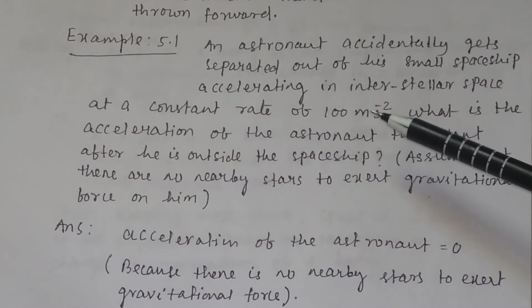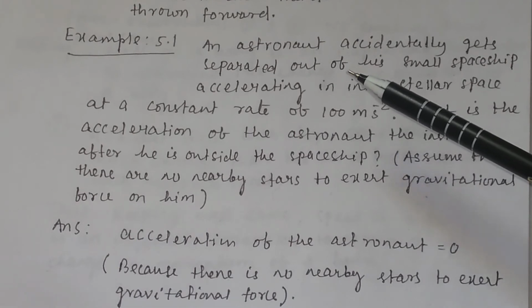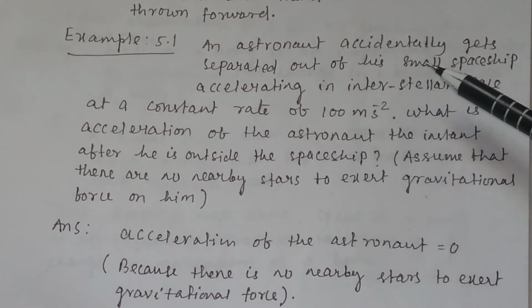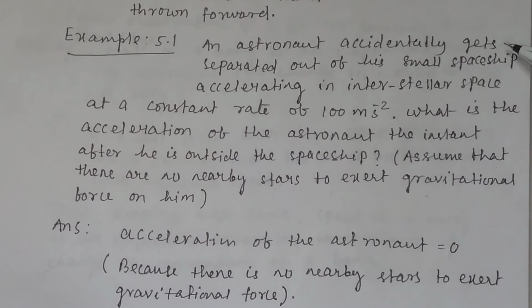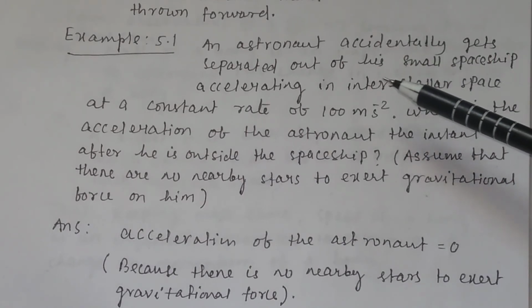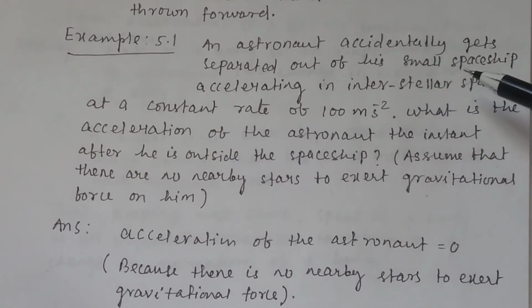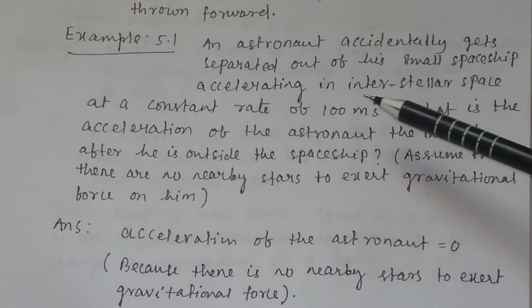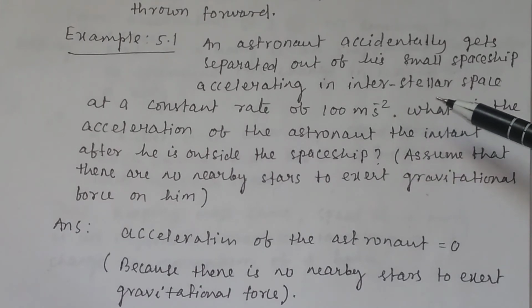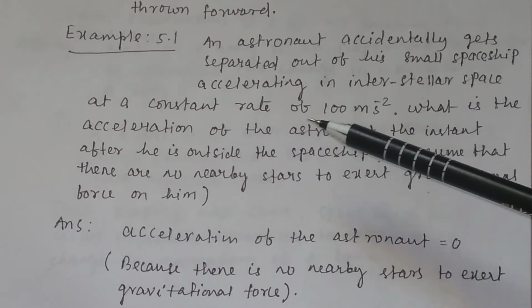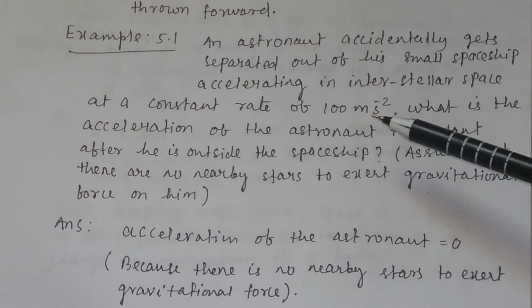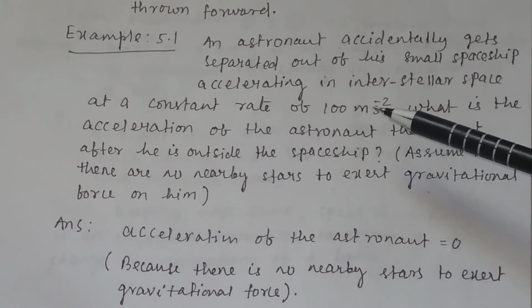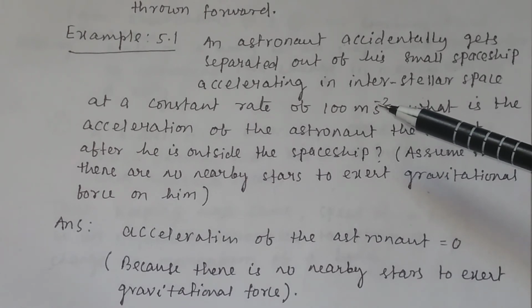Now let us discuss this example. Example 5.1. An astronaut accidentally gets separated out of his small spaceship accelerating in interstellar space at a constant rate of 100 meter per second square. As I have told you about interstellar space, that is space between stars in a galaxy.